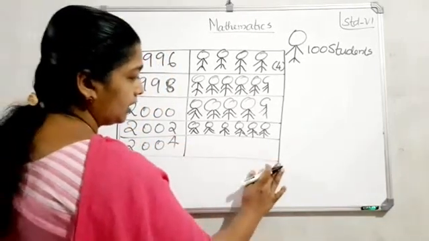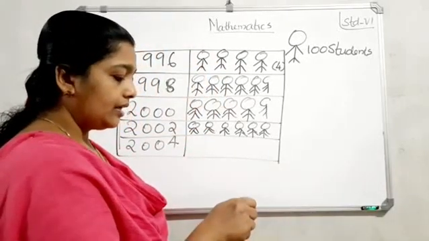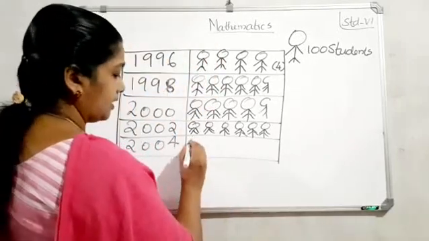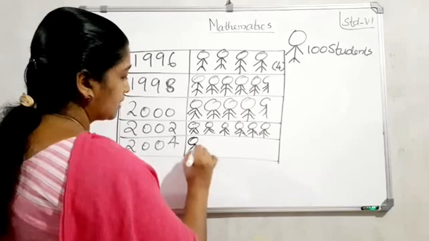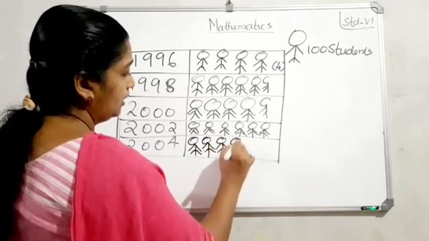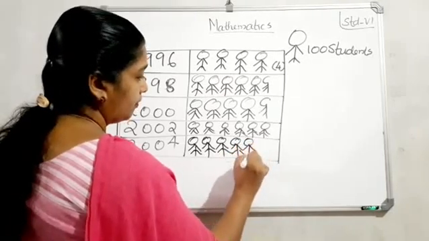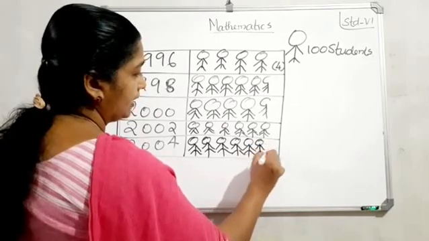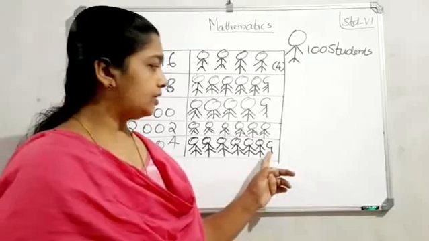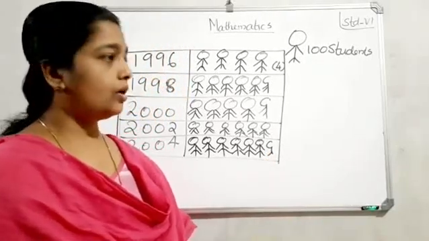Then how many there? 623. That is 6 full and 1 by 4 there. Yes, that is 6 full: 1, 2, 3, 4, 5, 6 and near, not half. Yes, near. 623. Clear?